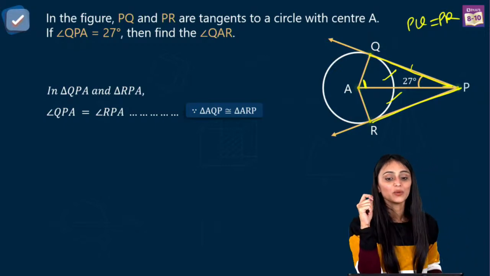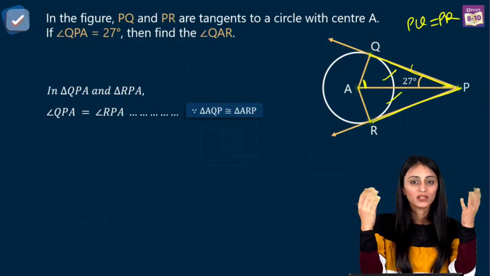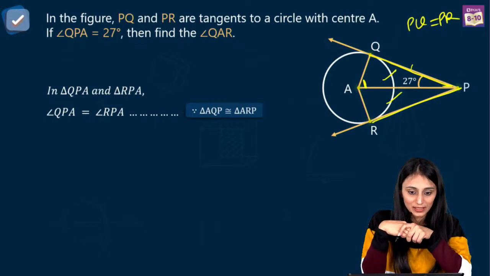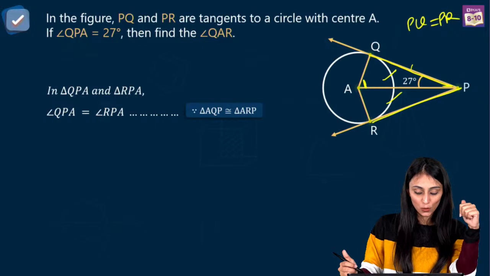Great. So you can use these tricks in your exam, because that long division method, I would say, is a little time consuming, right? Alright, so PQ and PR are going to be equal over here.